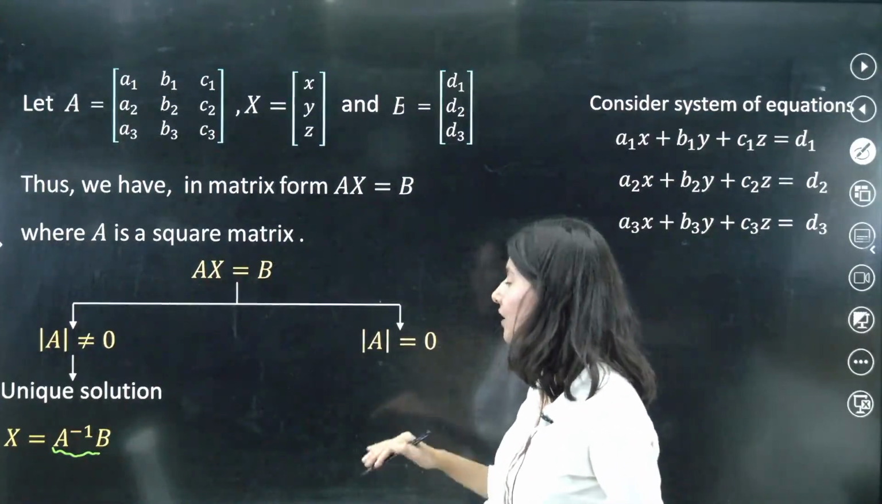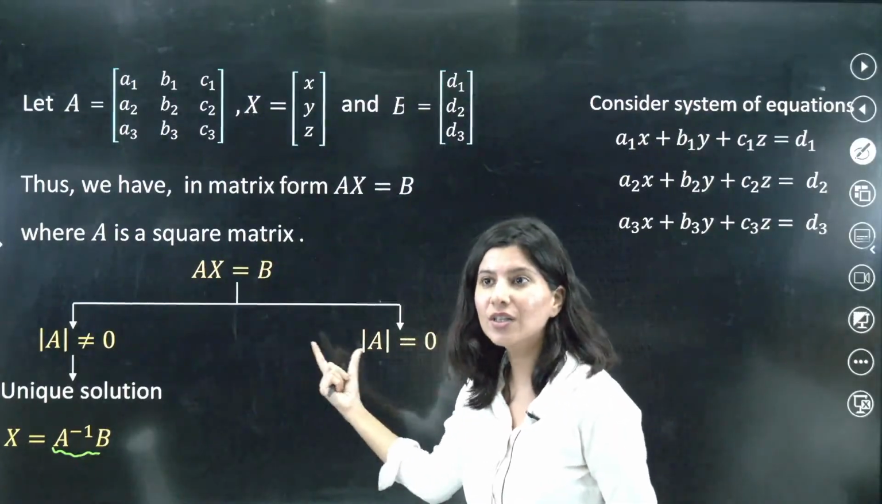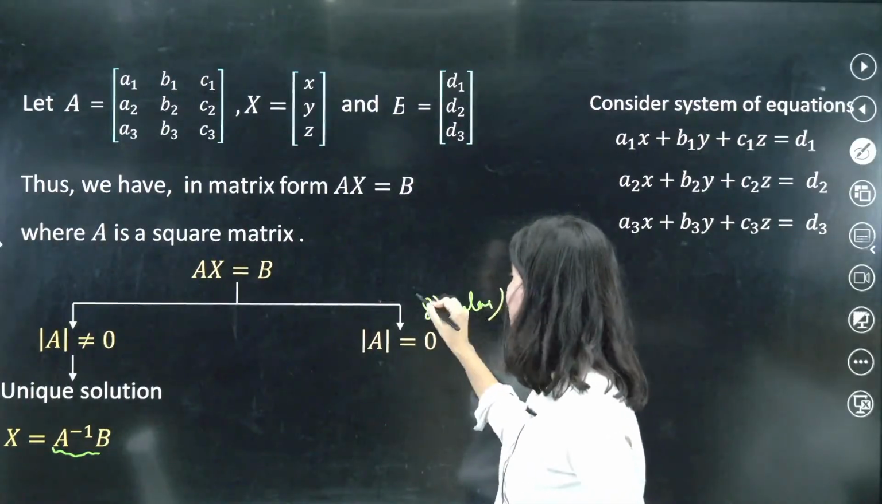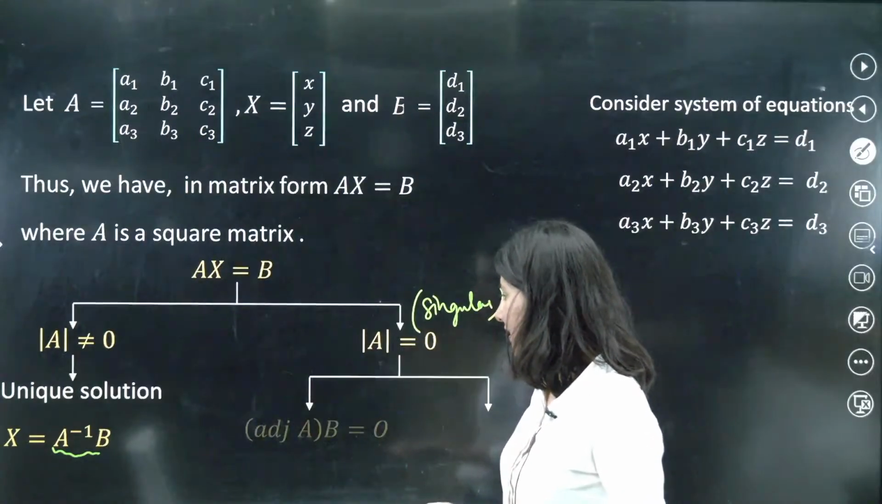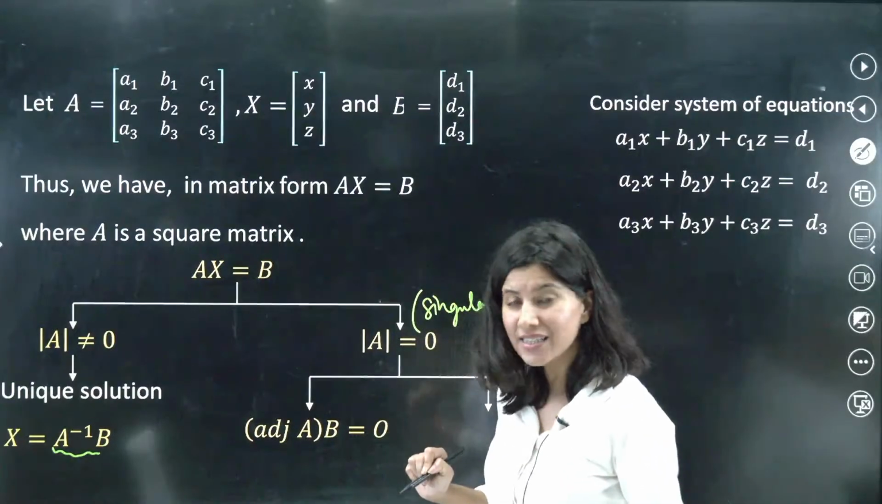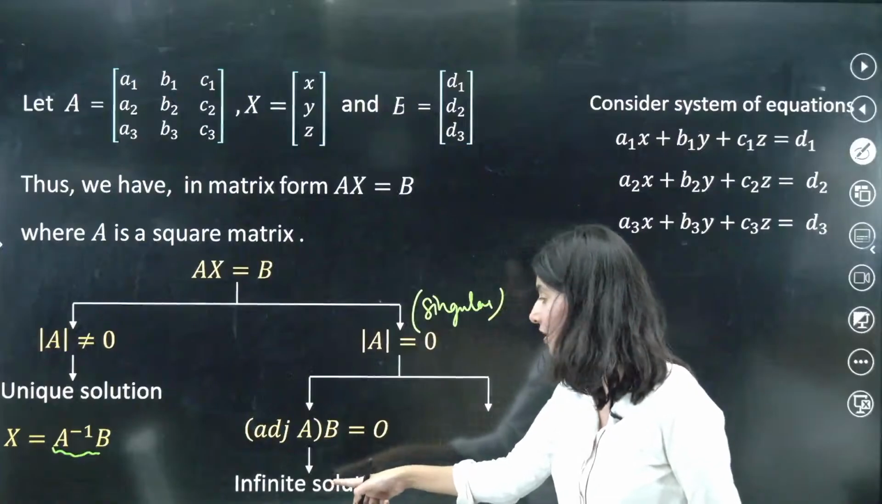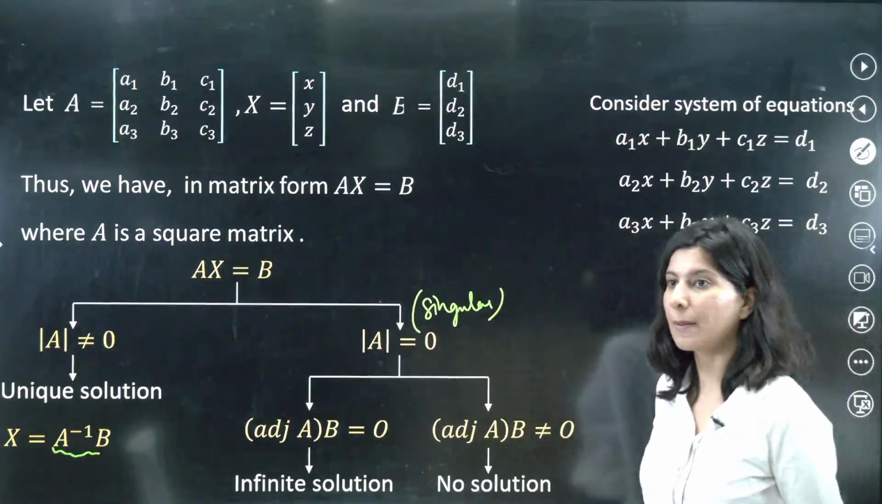If determinant A is not equal to 0, this is non-singular. If determinant A is 0, that means singular, and the inverse is not possible. In that case, there are two cases. If adjoint A into B is 0, both are 0, remember, when all were 0, infinite solution. If it is non-zero, then there is no solution.